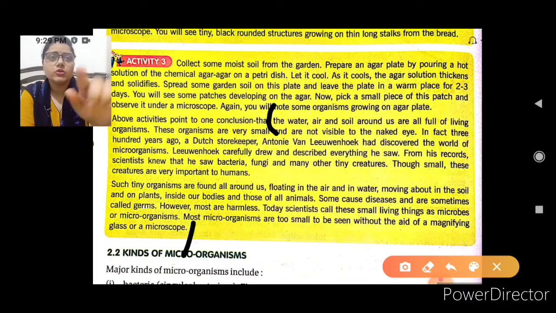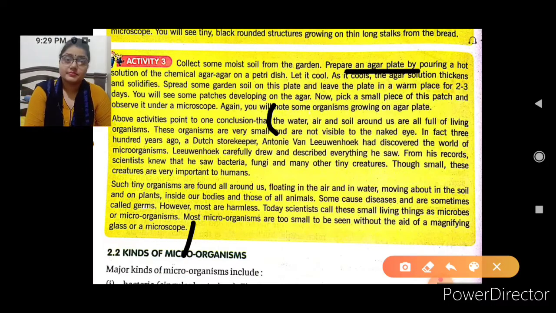The next thing is that you have to find out this word: what is agar? This is your homework. I am not telling you what it means. In the next class I will tell you what it means. You have to find the meaning, because this entire activity depends on this word, and if I told you this word, then you would not be doing your own work. So you have to become a creative mind and search out the word. Clear? And if you are not able to understand the meaning of this word, I am there to help you out in the next video.